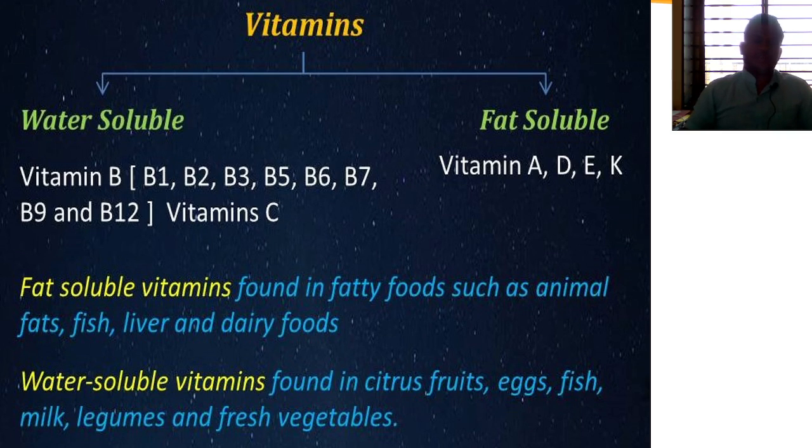You can see in this picture vitamin B1, B2, B3, B5, B6, B7, B9 and B12. Even vitamin C is a water soluble vitamin. And the fat soluble vitamins are vitamin A, vitamin D, vitamin E and vitamin K. These are the water soluble vitamins and fat soluble vitamins.